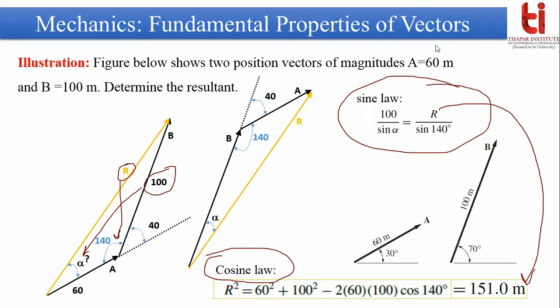The alpha value will be 55.2 degree. So the direction of this r vector will be at 55.2 degree from a vector. Clear? So in this way we can find the direction and magnitude of the resultant by applying parallelogram law or triangle law.